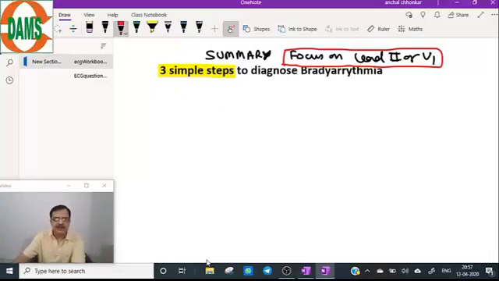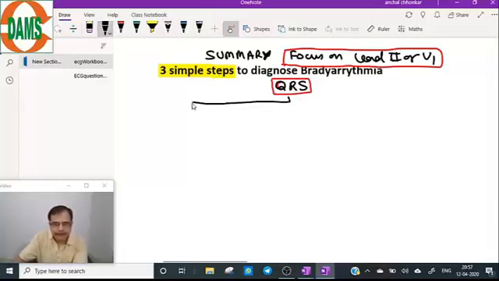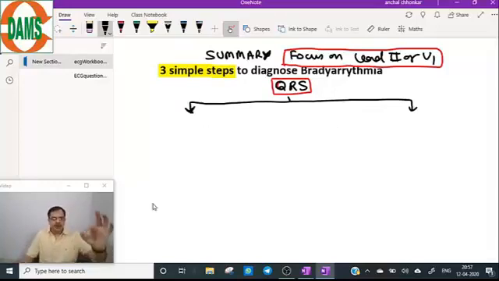The number one step is to look at the QRS complex. First step. Focus on lead 2 or V1.